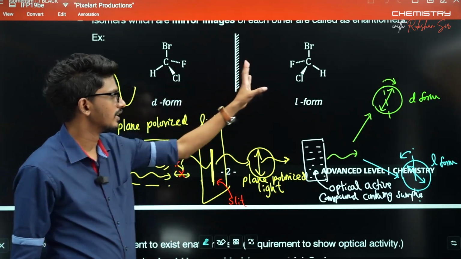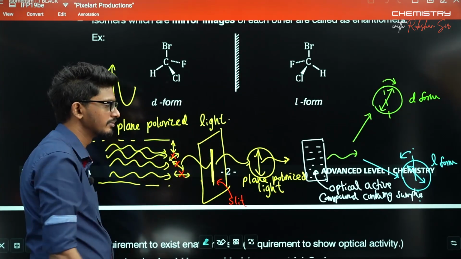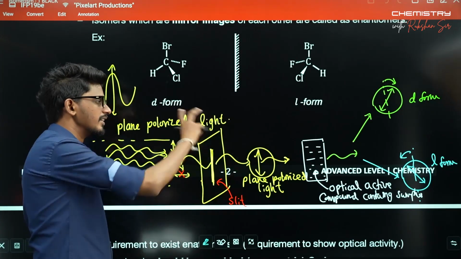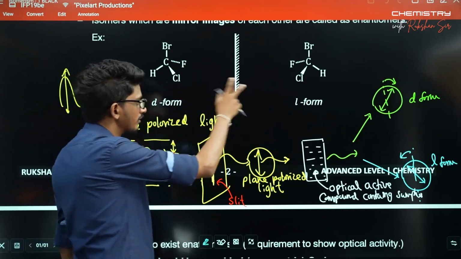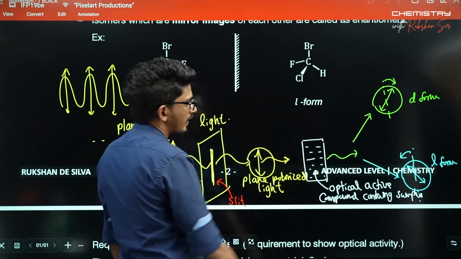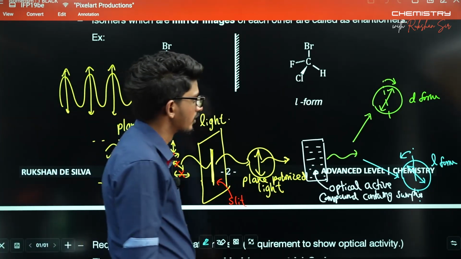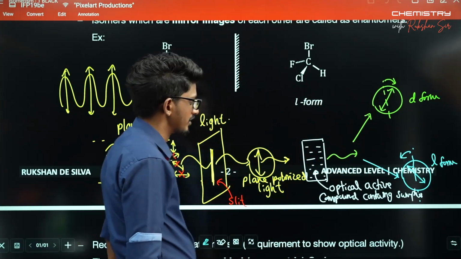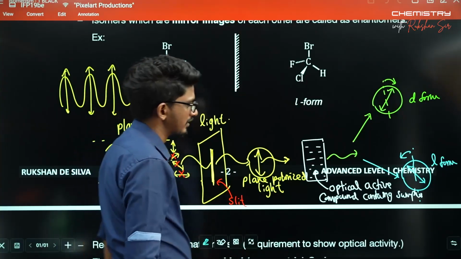Both give you the same melting point, the same boiling point. The chemical properties are the same, densities, all the stuff are the same. These two differ only in the rotation of the plane polarized light. Only with the optical activity can these two be differentiated. So this is referred to as optical activity.